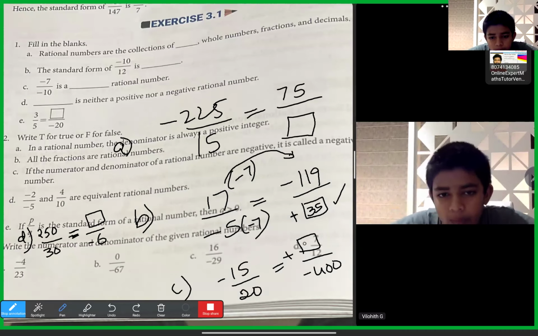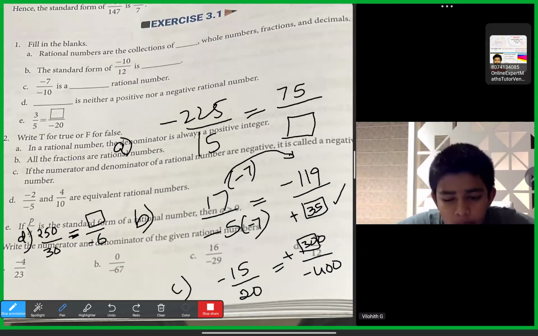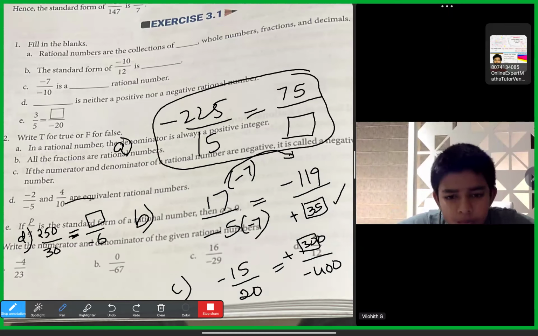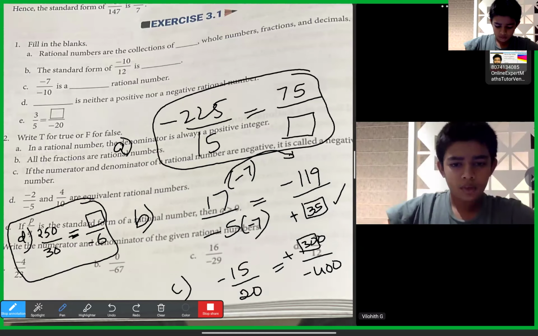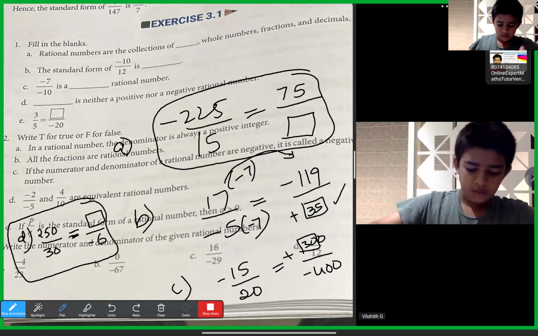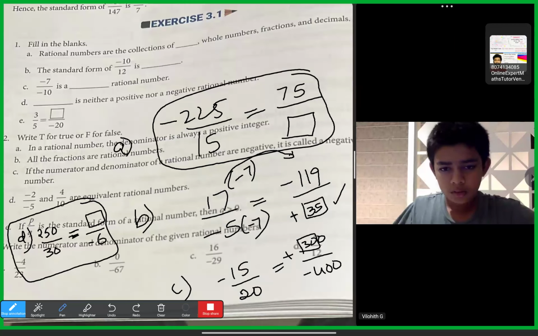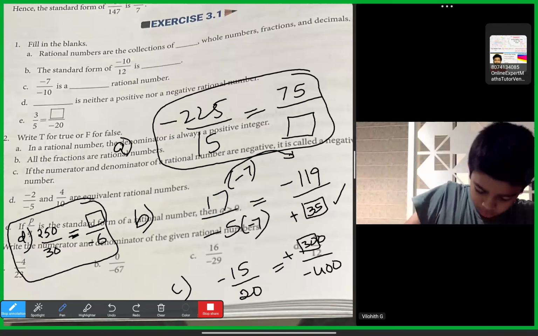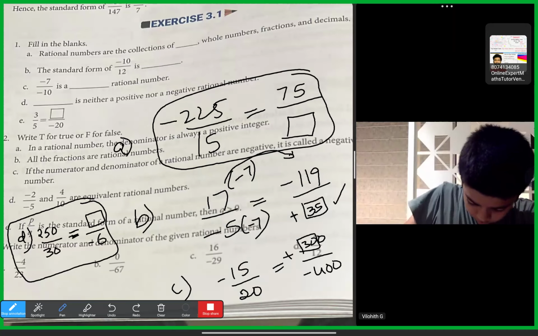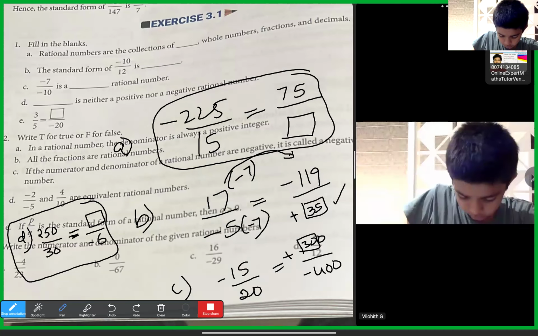That is fine. Yes, sir. So this 225 one and this other one you will try as homework. Minus 225 by 15 is equal to 75 by box, and 250 by 30 is equal to box by 6. Yes, sir.